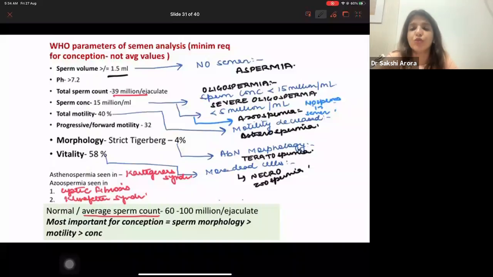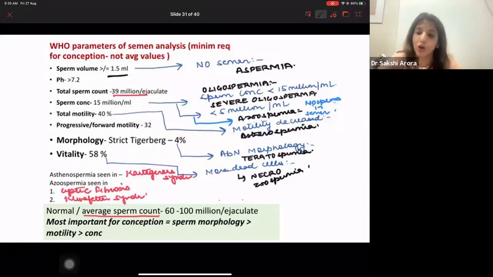So semen volume, which is the minimum needed for conception, is more than or equal to 1.5 ml. If there is no semen, it is called aspermia. pH is more than 7.2. Total sperm count is 39 million per ejaculate. Sperm concentration is 15 million per ml. If sperm concentration is less than 15 million per ml, that is oligospermia. If it is less than 5 million per ml, it is severe oligospermia, right? And if there are no sperms in semen, it is azoospermia.